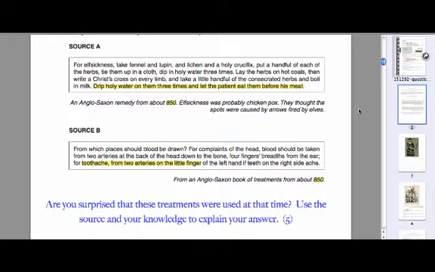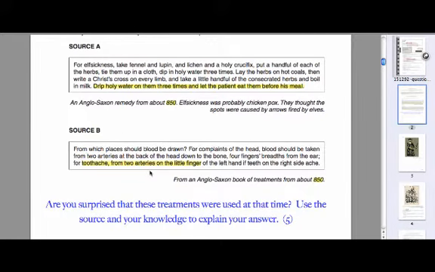So it is rather strange that we are still using spiritual approaches that mention things such as holy water and Christ's cross. So that is why this source in particular is surprising to me. Now remember, we need to offer a balanced answer, so we also need to think of reasons why we're not so surprised. And I would probably use source B for this one, because if we look carefully at source B,